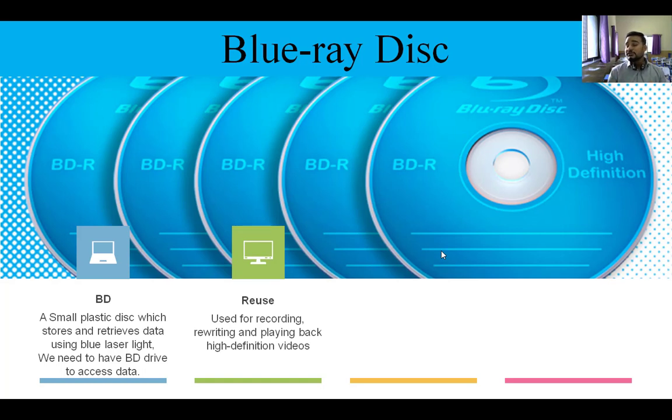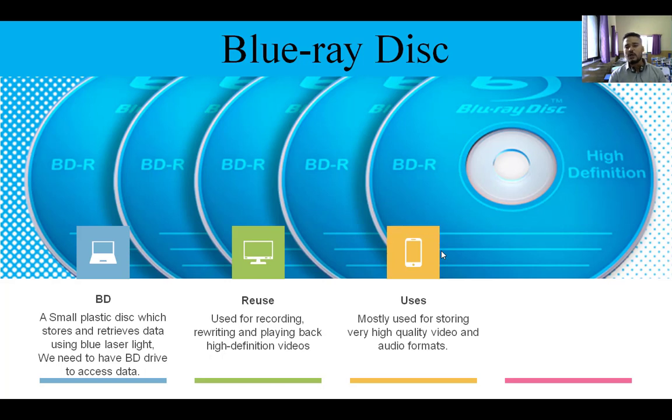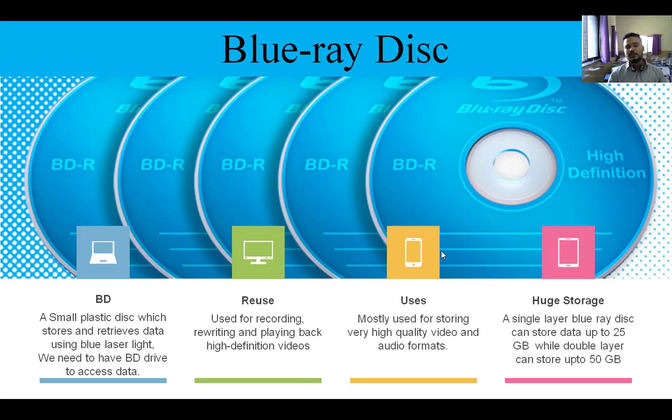Now it is used for storing high definition videos, high definition audios and all that, because it contains huge space. Its space is actually 25 GB. Means a single layer Blu-ray disc can store up to 25 GB of data, and double layer is 50 GB of data.